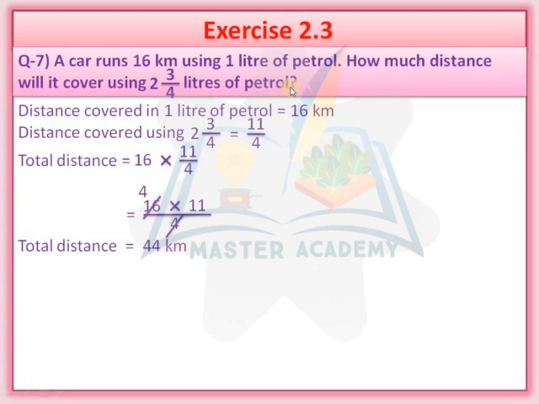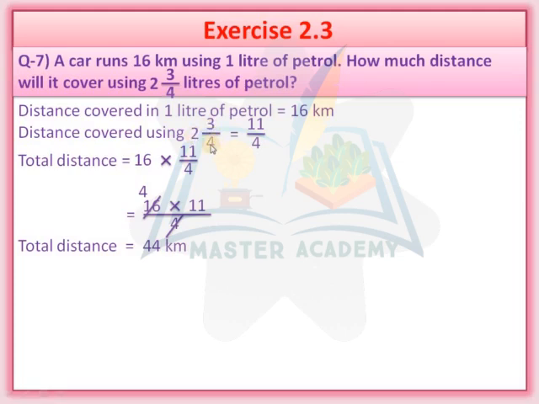How many liters of petrol does it use? 2 integer 3 upon 4 liters of petrol, right? So distance covered in 1 liter of petrol is equal to 16 kilometer. Distance covered using 2 integer 3 upon 4.